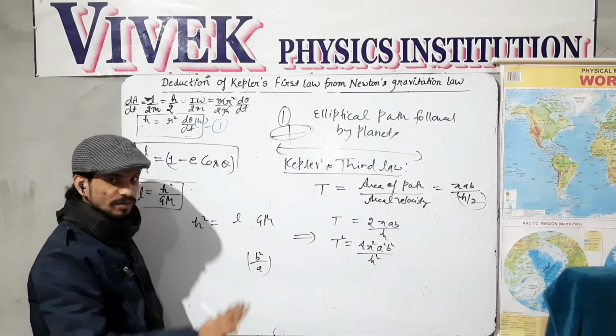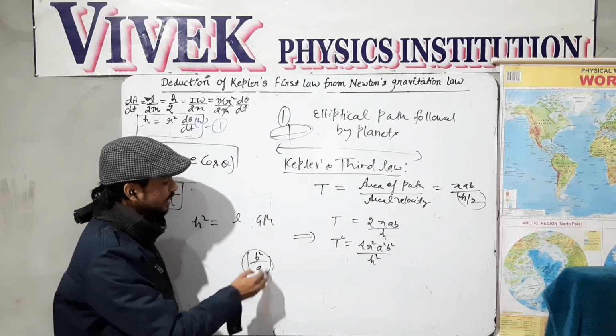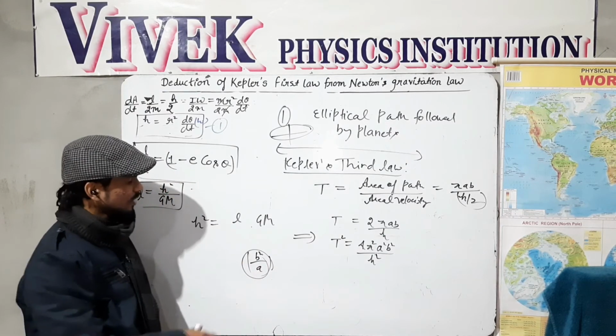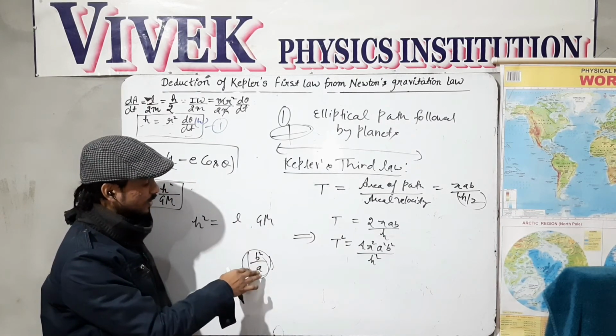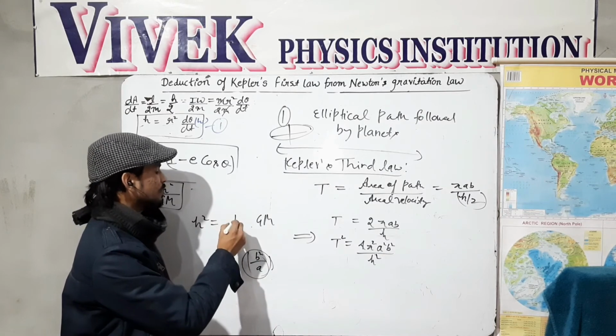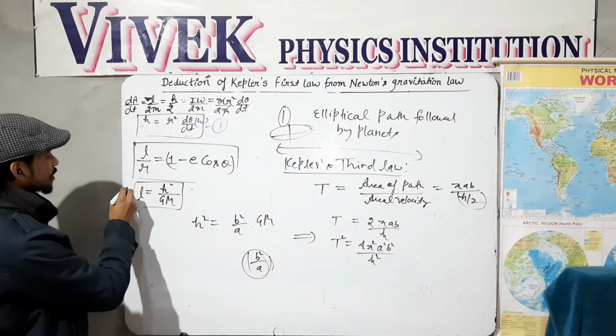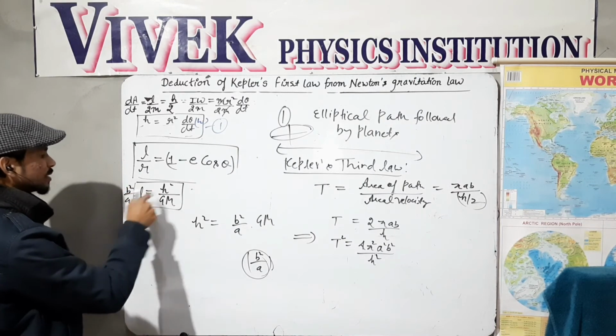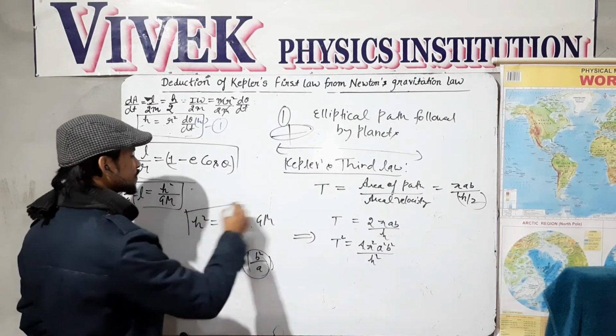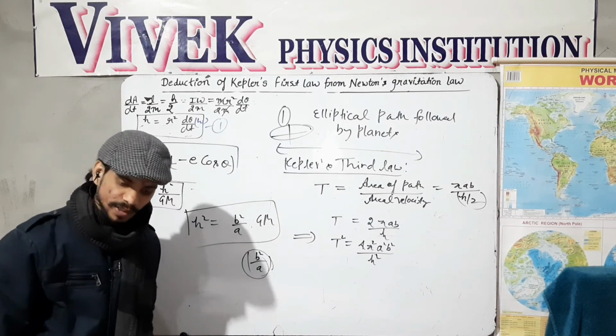So this is the latus rectum of the ellipse. You have studied about that in your 11th class. So I can put L as b square over a. From this equation, L is nothing but b square over a. This is h square over GM. So h square is b square over a times GM.